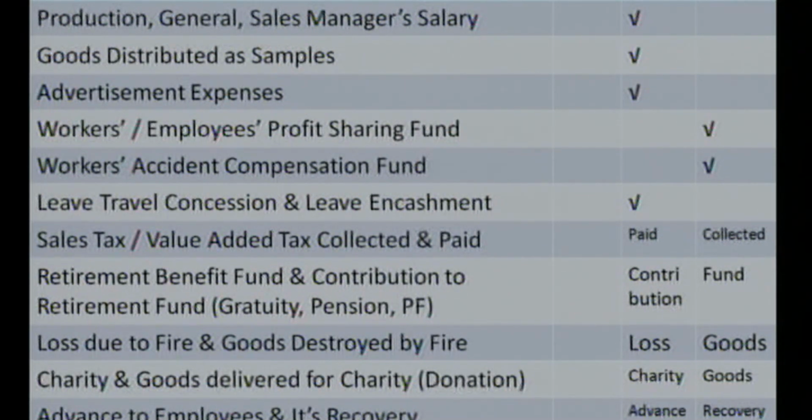And finally, the last one of the topic, that is the advance to employees and its recovery. It is in the interest of the business to allow certain loans or advances to certain employees. So if the business has allowed certain advances or loans to the employees, it will be receivables for the business, so it bears the debit balance. And if during the year the business has recovered certain advances or loans from the employees, then it bears the credit balance.